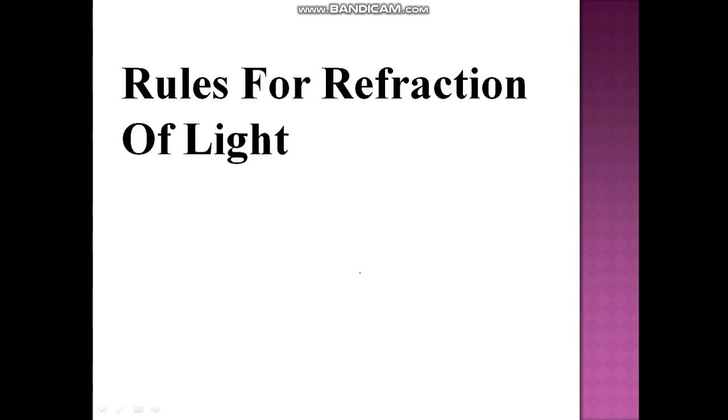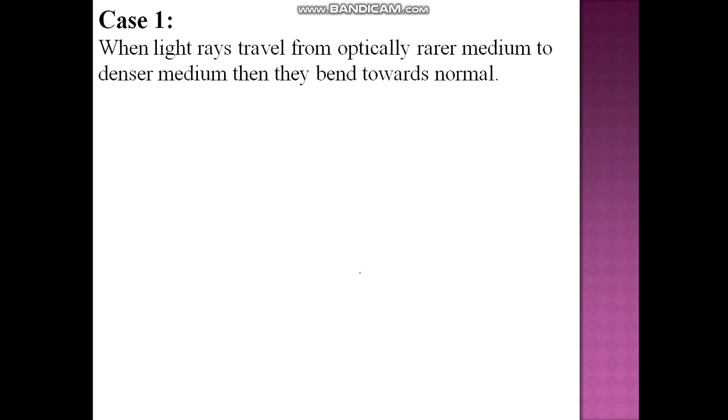Now, what are the rules for refraction of light? Case 1, that is the first rule. When light rays travel obliquely from rarer medium to denser medium, then they bend towards normal.